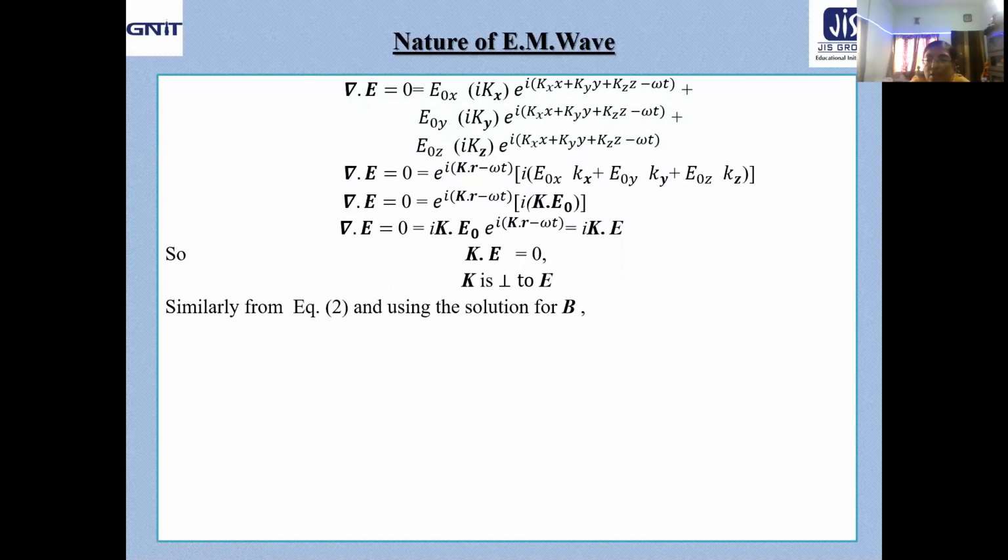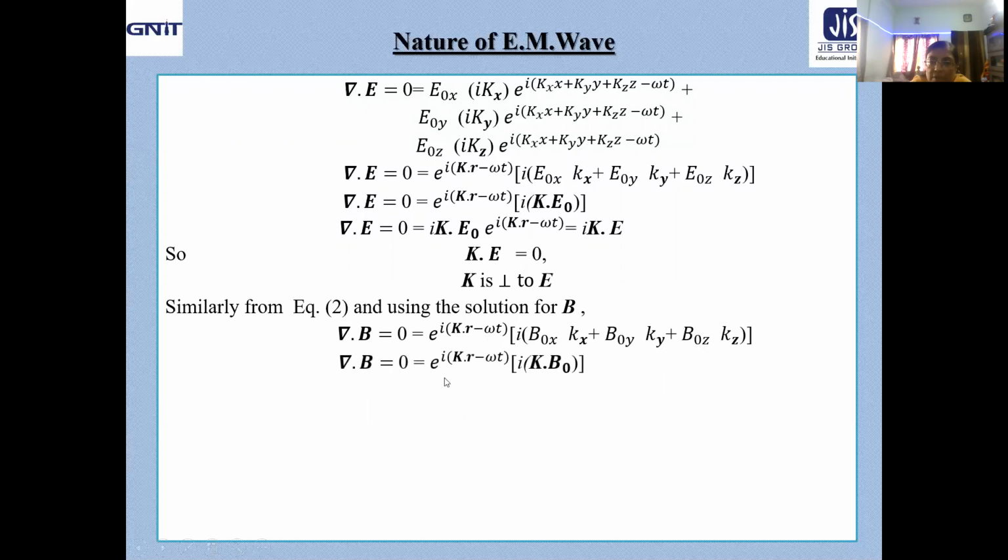What we are finding? Del dot B equal to 0, just like this: e to the power i(k dot r minus omega t) into i times (B0x kx plus B0y ky plus B0z kz). And naturally, the next step will be e to the power i(k dot r minus omega t), i times, combining them, k dot B0. Let us now rearrange it. i k dot B0, taking this term here, e to the power i(k dot r minus omega t), we are getting i k dot B. So we are getting i k dot B to be 0, means k dot B equal to 0.